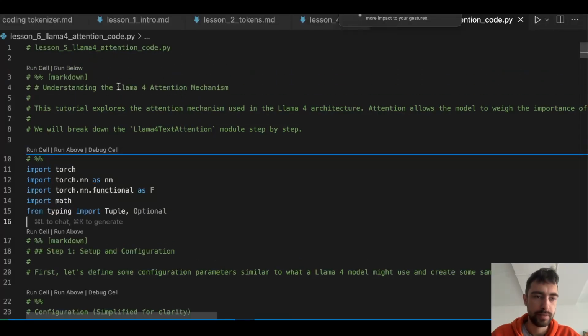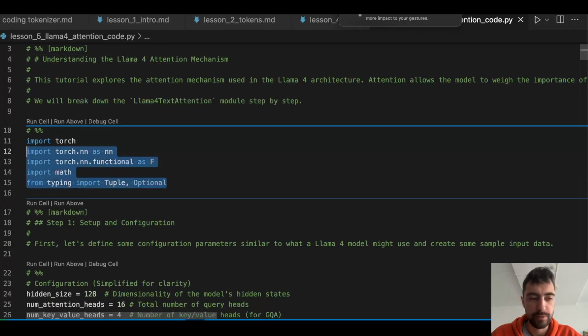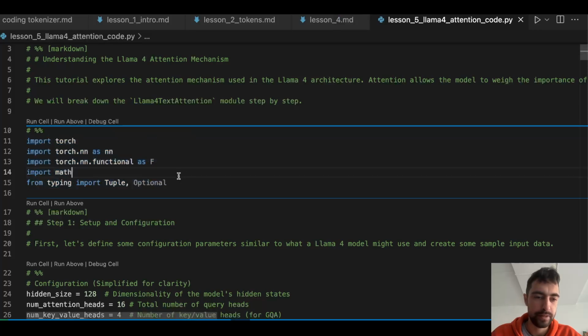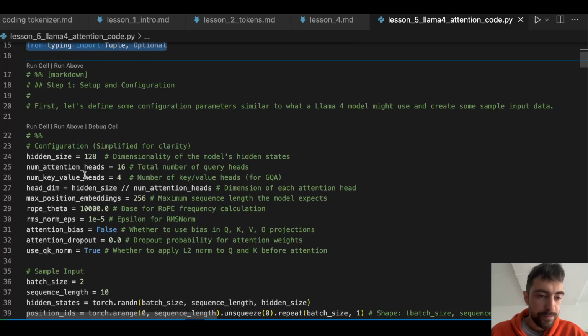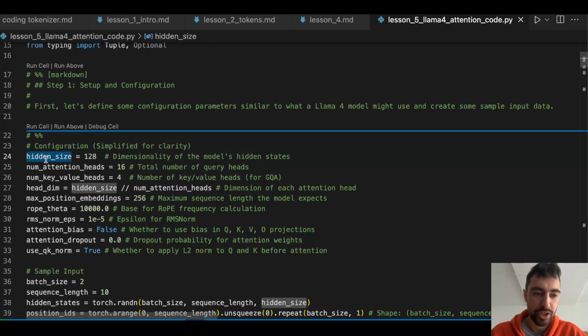Let's do some coding. We will code a Llama attention mechanism, the Llama 4 attention mechanism. This is where you need to have maybe a little bit of machine learning, PyTorch-like knowledge. So let's go. Hidden size. This is the dimensionality of the feed forward layer that we will talk about later. Number of attention heads. I said attention heads, dividing key, query, and value into separate heads. So 16 for each. So dividing key into 16 heads, query and value as well.